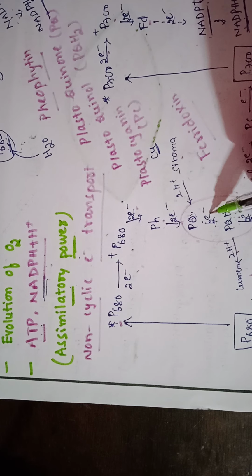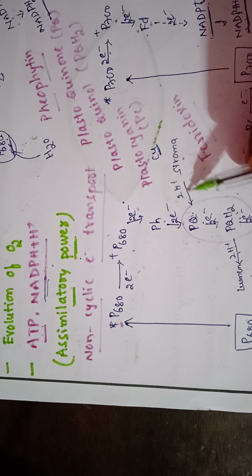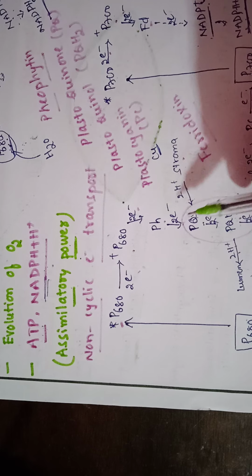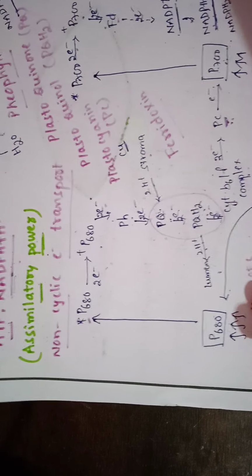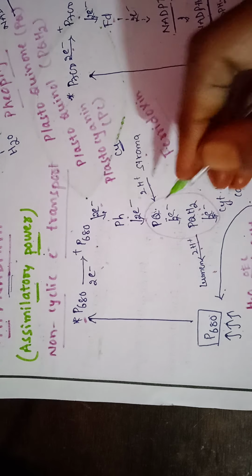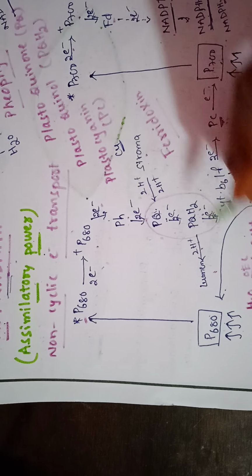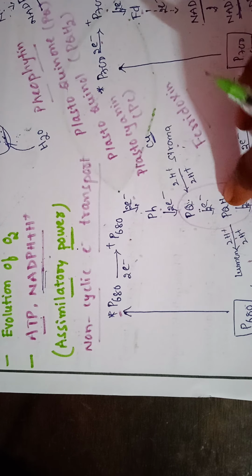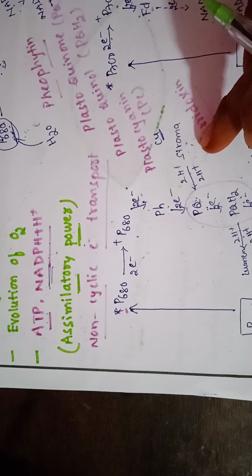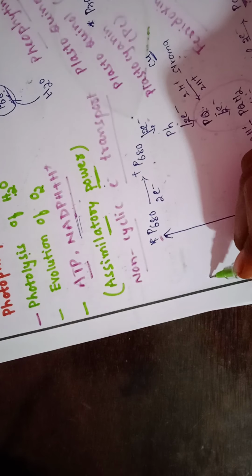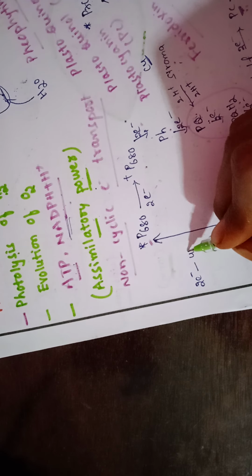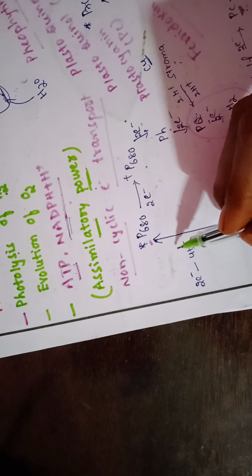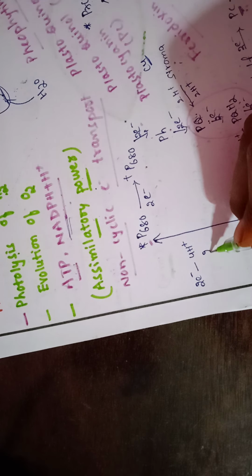So per 1 electron in the quinone cycle from the stroma region, 2 protons are carried to PQ. But here water is donating 2 electrons, a pair of electrons, which means 2 more protons extra. That is 4 protons from the stroma reaching the lumen through the quinone cycle. 4 protons from the stroma region reaching the lumen. For one pair of electron transport during non-cyclic electron transport, 4 protons reach from the stroma to the lumen and 2 protons reach from the water molecule.